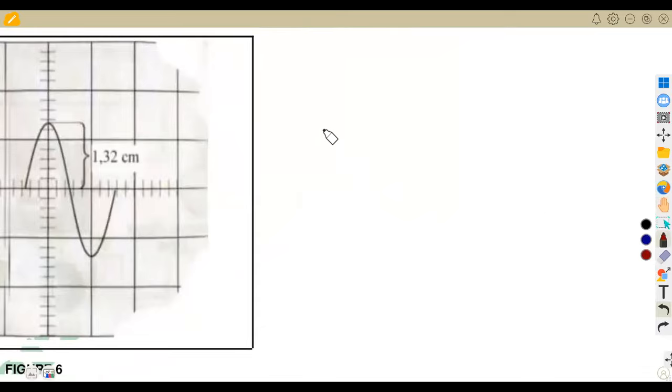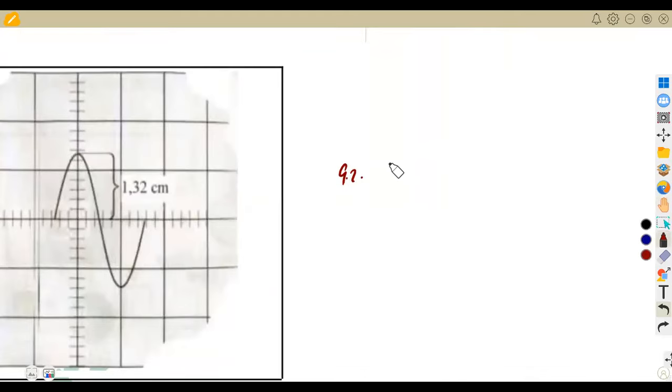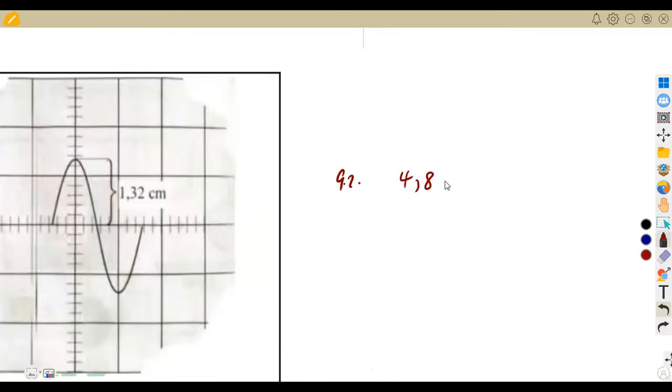So the question is to calculate the maximum value, which in this case is the peak value. In order for us to know the peak value, we take the deviation that we are given for the voltage. Remember, they are saying it's 4,8 volts per centimeter, so it's going to be 4,8 volts per 1 centimeter times how many centimeters are we given to the maximum? It's 1,32.